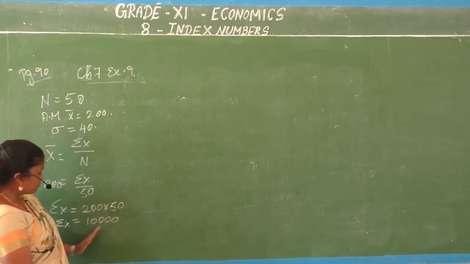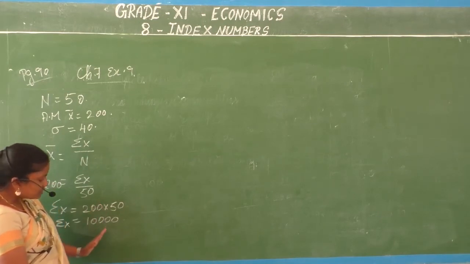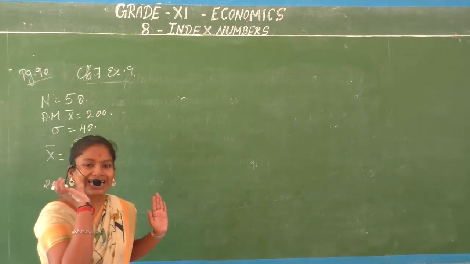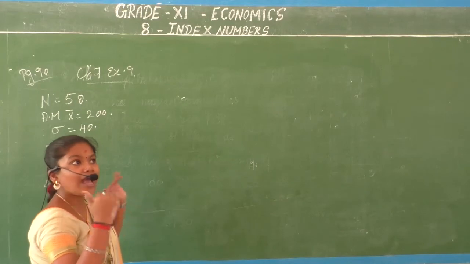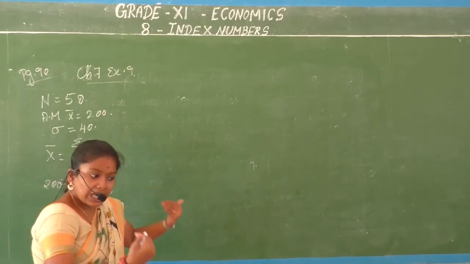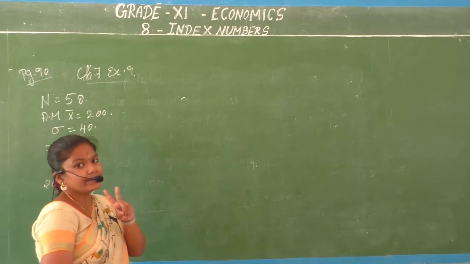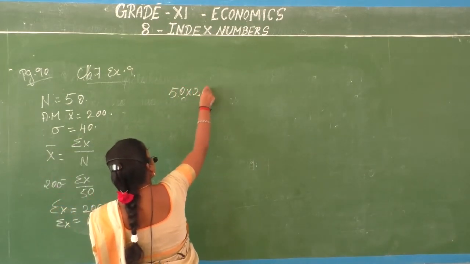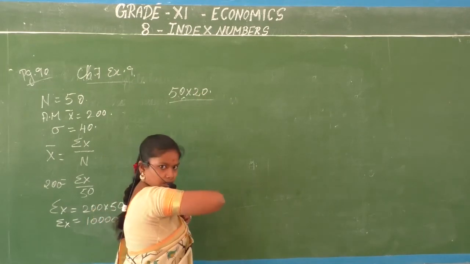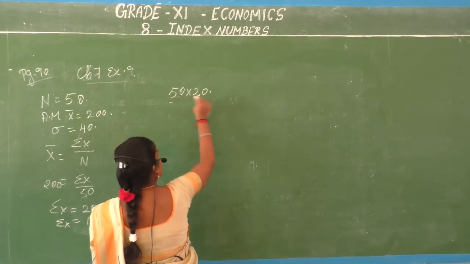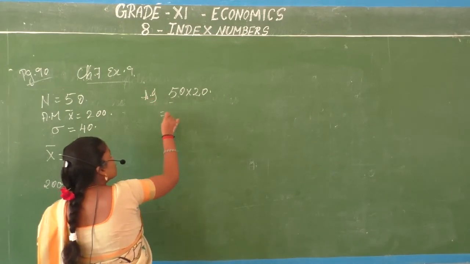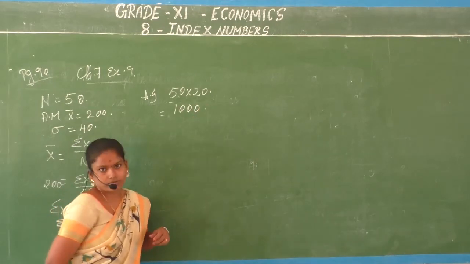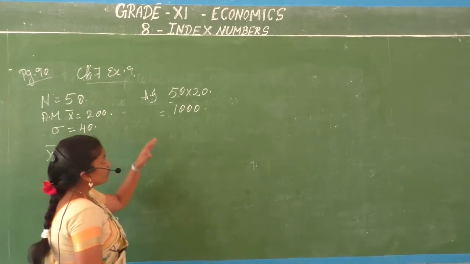Alright, what you have to do is multiply and add this new income: 50 into 10 into 20. So the average daily income, all workers get 20 rupees extra. So all those 50 workers are going to get 20 rupees each. That is a new change in the income, additional income. So that will become 1000.